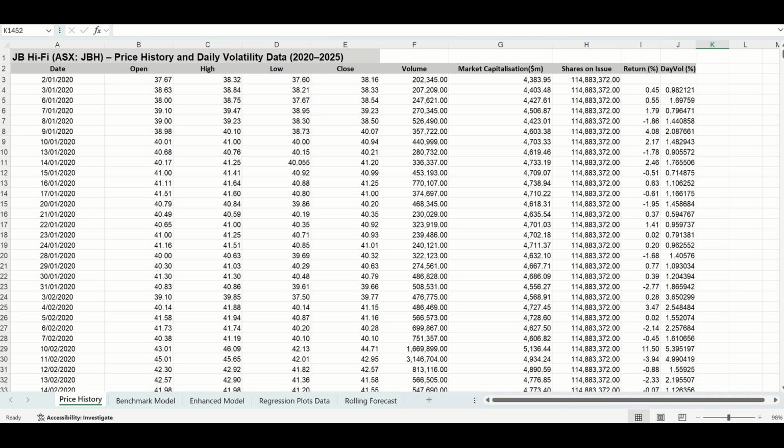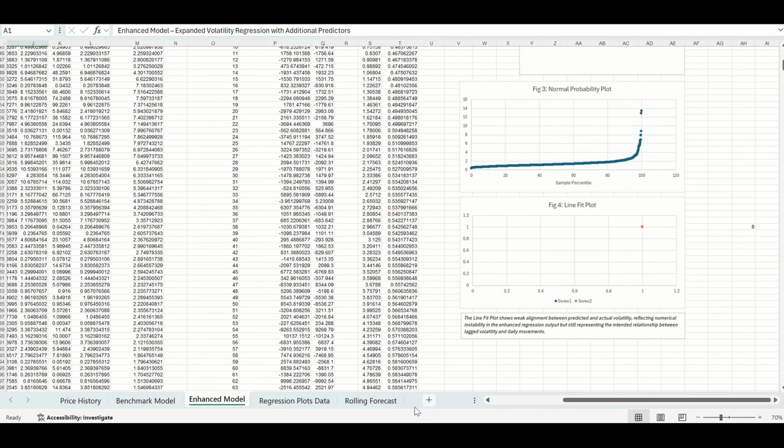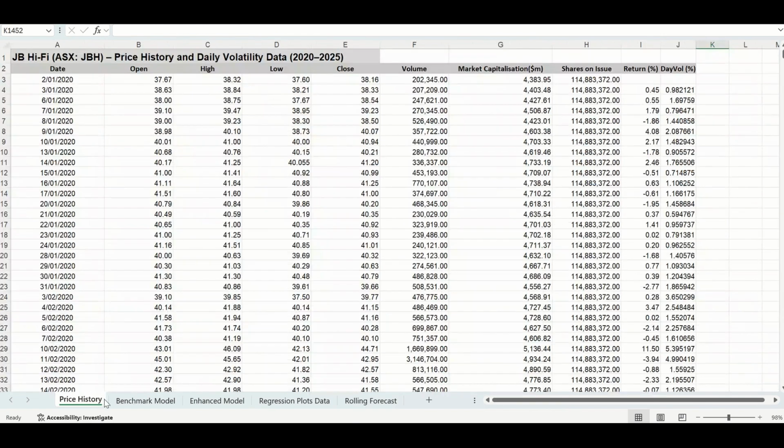The aim of my statistical analysis was to model and forecast JB Hi-Fi's daily stock volatility between 2020 and 2025. Using Excel, I constructed two volatility models, a benchmark model and an enhanced model, and then applied them in a rolling forecast to predict 2025 volatility. The overall goal was to test whether volatility can be explained by historical market patterns and to evaluate how well the enhanced model improves forecast accuracy compared with the benchmark.